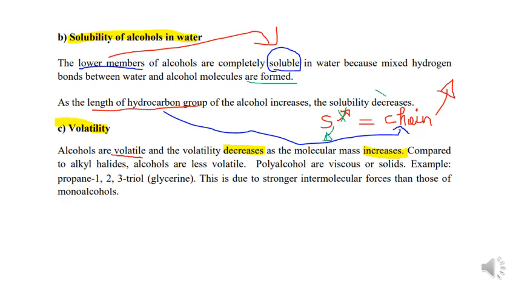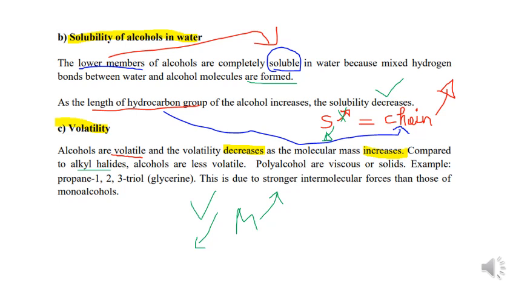What about volatility? Volatility is how easily a substance evaporates. Alcohols are volatile. The volatility decreases as molecular mass increases. You understand? Compared to alkyl halide, alcohols are less volatile.